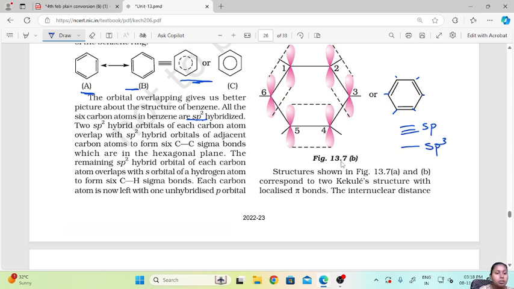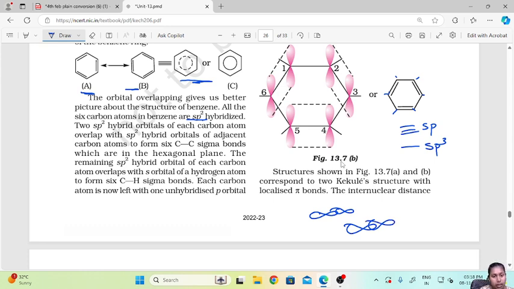Now, the two sp2 hybridized orbitals of each carbon atom overlap with sp2 hybrid orbitals of the adjacent carbon atoms to form 6 C-C sigma bonds. It is something like this, a head-on overlapping.